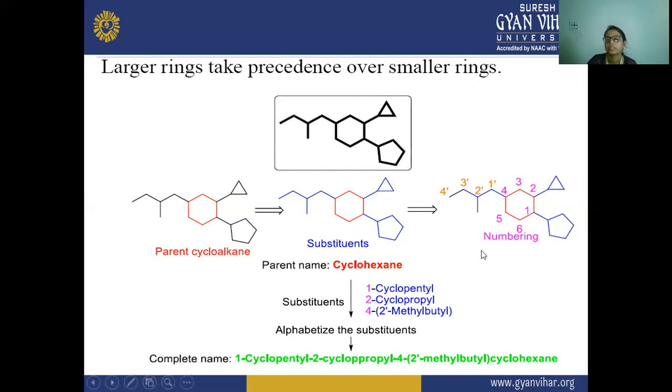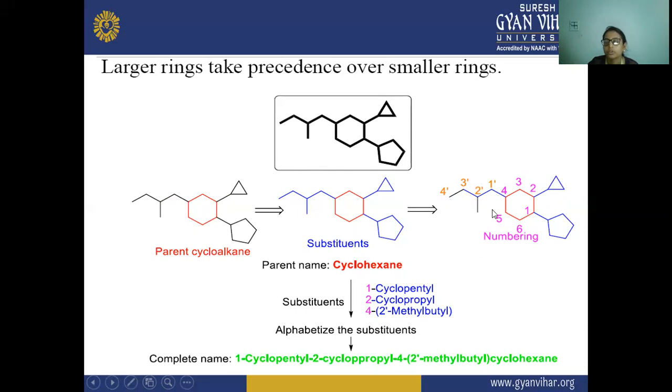Here, this is the bigger ring, and after it, this is the bigger substituent attached to it. That is your cyclopentane, then cyclopropane. On the first position, it has 1, 2, 3, 4 carbon atoms.